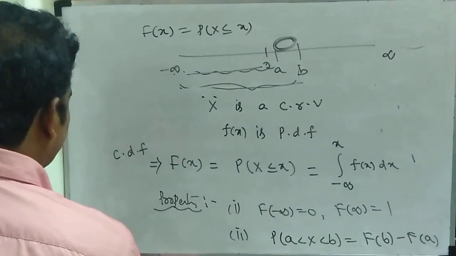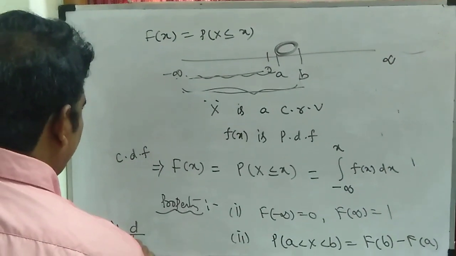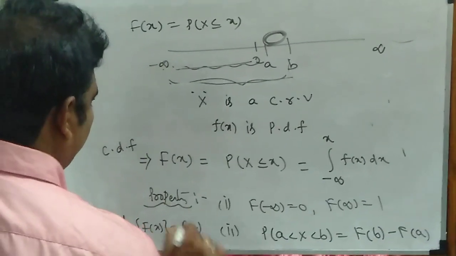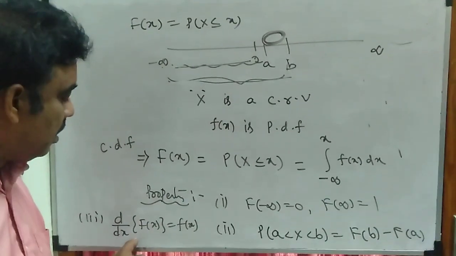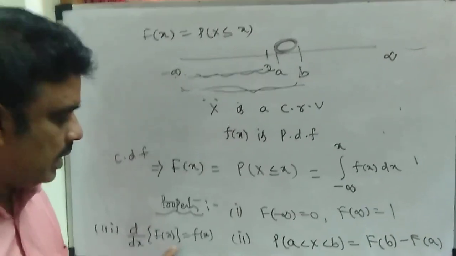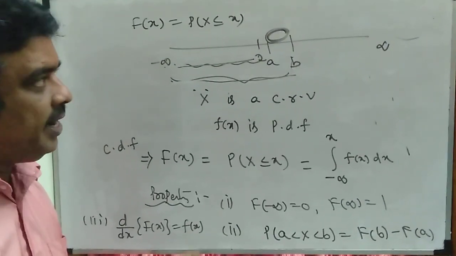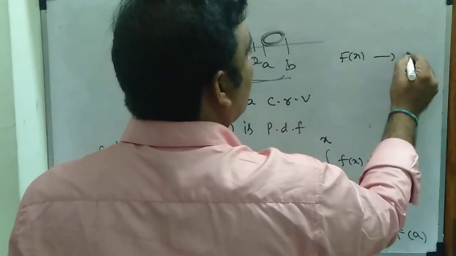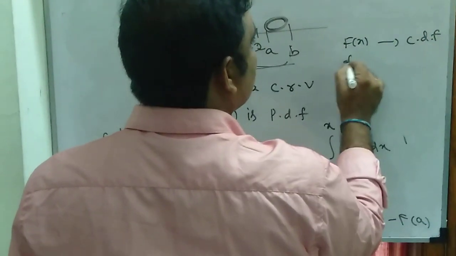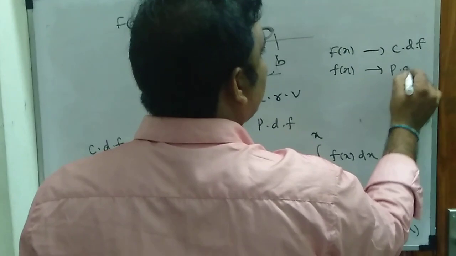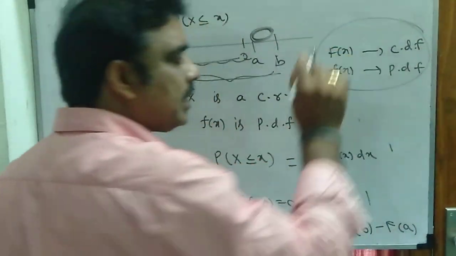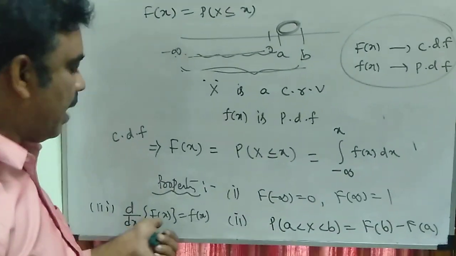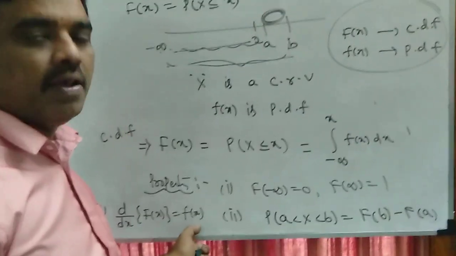And the last property: d by dx of capital F of x is small f of x, where capital F of x is the cumulative distributive function and small f of x is the PDF. Here I am writing that capital F of x is the cumulative distributive function and small f of x is the probability density function. So the relation between capital F of x and small f of x is d by dx of capital F of x is equal to small f of x.